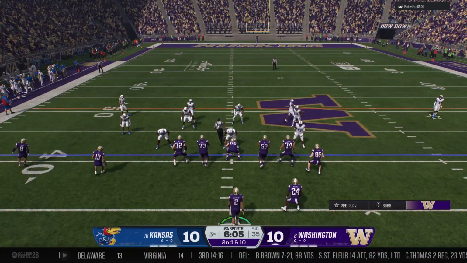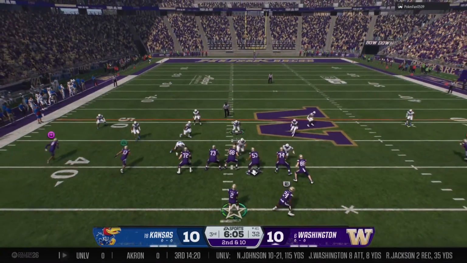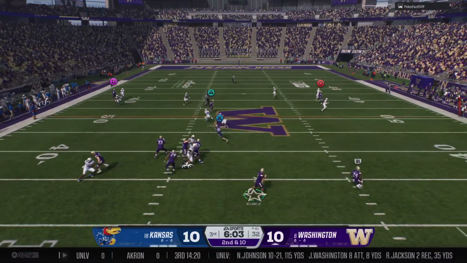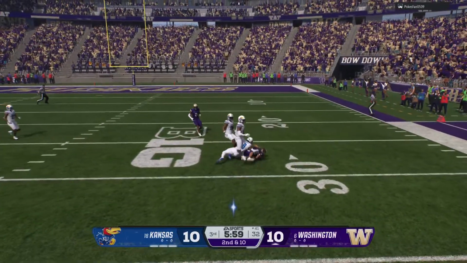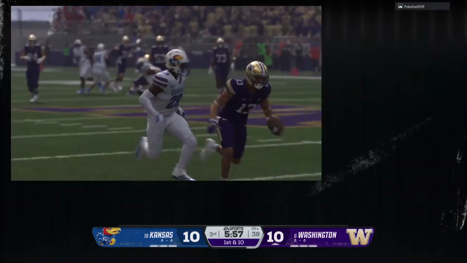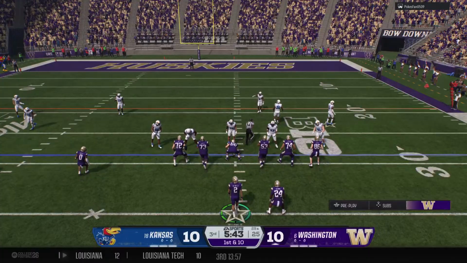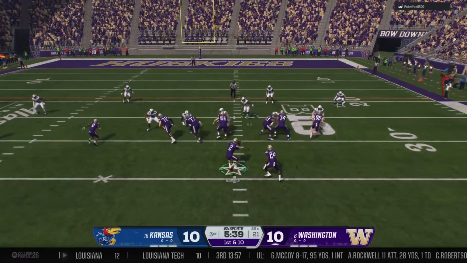Getting set. Here's 2nd down. Back to throw. It's Williams. Throws it to the right. He's got it with room to run. He made the stop, but it's a big gain down to the 29. This Washington offense is moving quickly down the field.